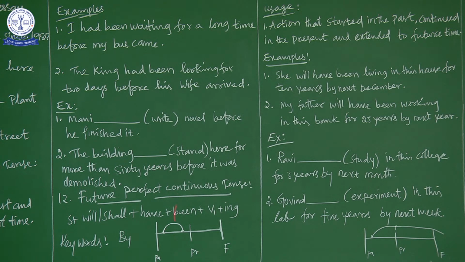Okay, so if you see the previous tense, past perfect continuous tense, the action started in the past, continued in the past and finished in the past time itself. That is past perfect continuous tense. So future perfect continuous tense means the action started in the past and continued in the present and extended to the future itself. Okay, so it is not completed. So when you see the example, you will have a clear understanding. Now let us see the example.